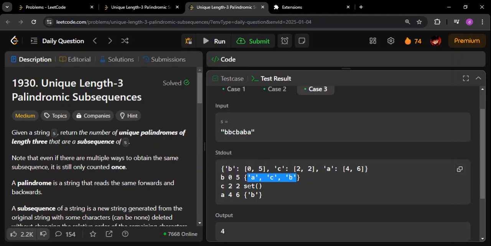So the palindrome which starts with B and ends with B can have these three characters as its middle characters. So there are three palindromes possible which start with B and end with B. So this will contribute 3 to the answer. For C, there are no characters in the middle, so a palindrome will not be possible.